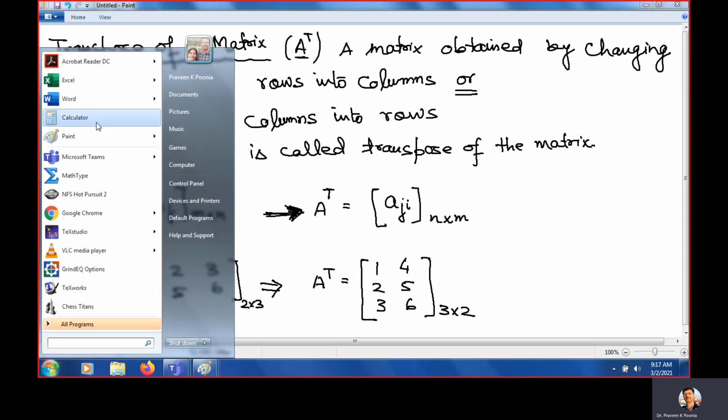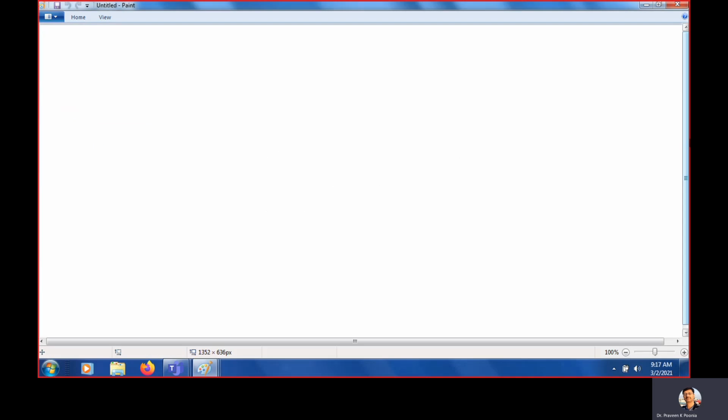And the last topic for this lecture is equal matrices. This is the last topic for today's lecture. The question comes, when do we call two matrices A and B equal?